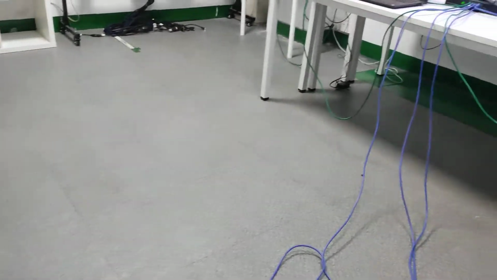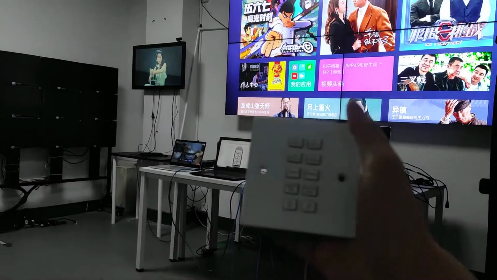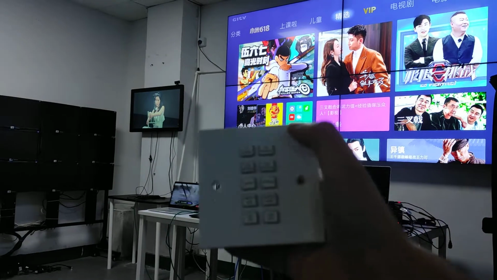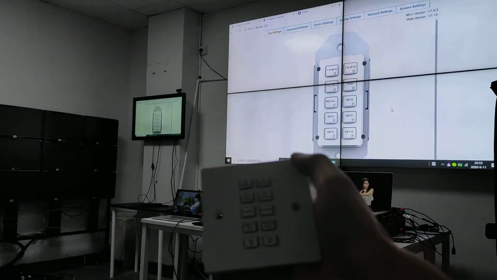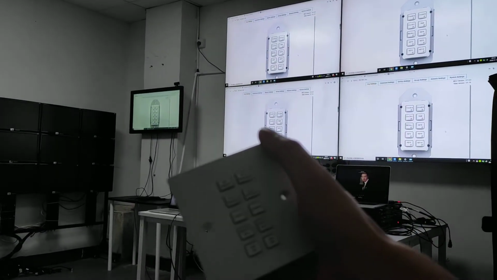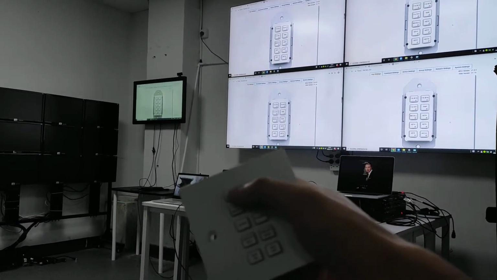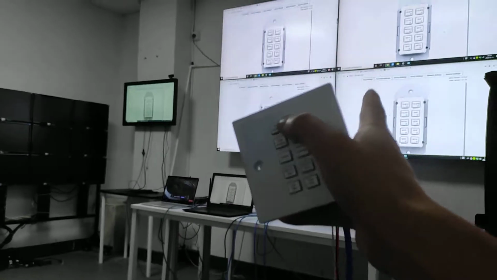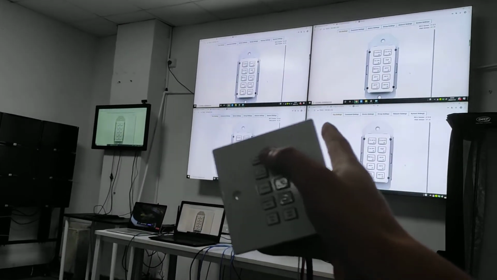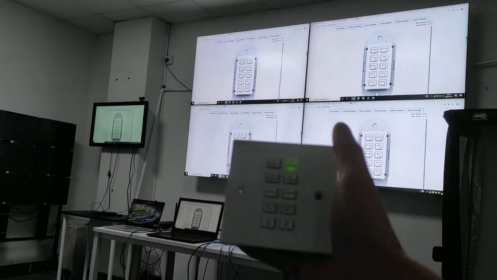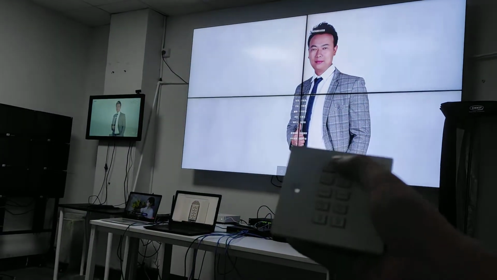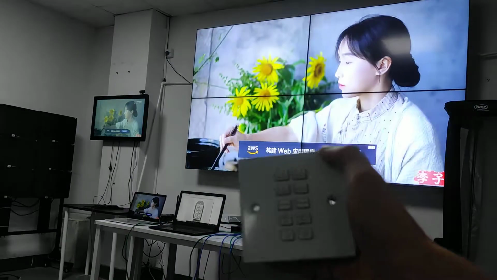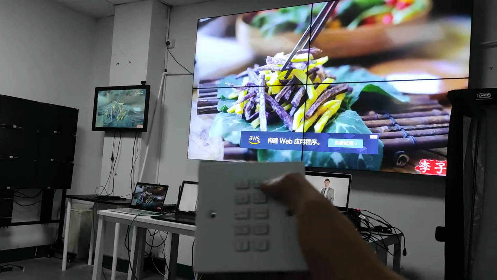Now we're going to show you. I'm going to use this keypad to control the switching and video wall, and to turn off the monitors. So now we're going to press this button to switch to a different source. This one is to switch the source and also have this one showing as the full screen image. And this one is going to show as a video wall here. This one is a different source from the laptop.